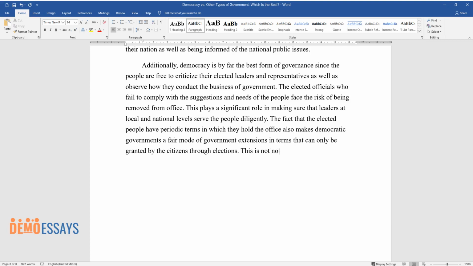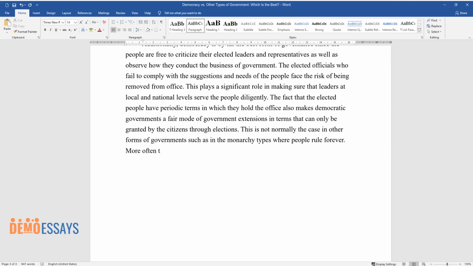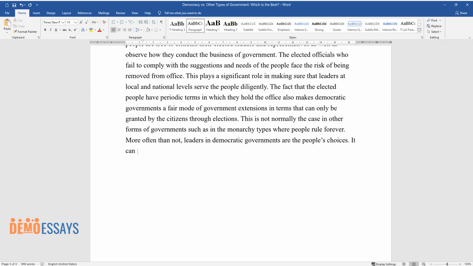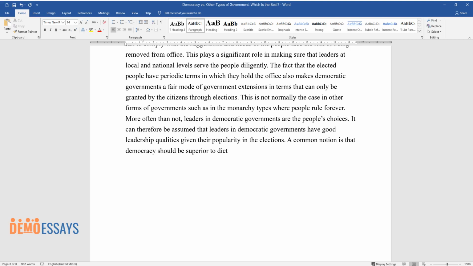This is not normally the case in other forms of governments such as in the monarchy types where people rule forever. More often than not, leaders in democratic governments are the people's choices. It can therefore be assumed that leaders in democratic governments have good leadership qualities given their popularity in the elections. A common notion is that democracy should be superior to dictatorships because they are able to select the best people.